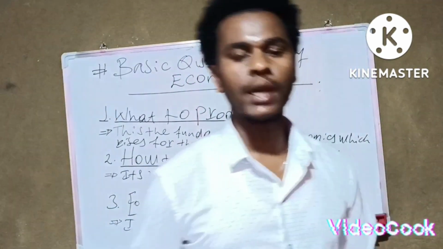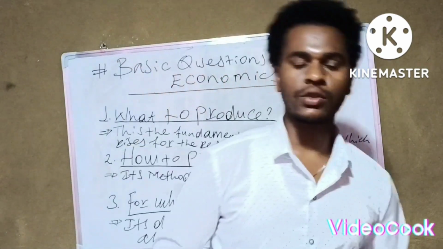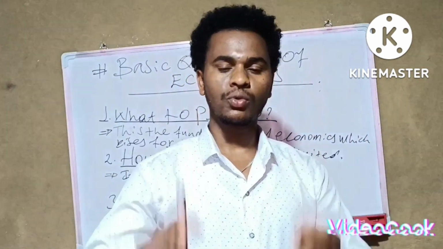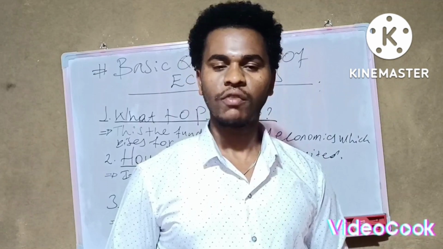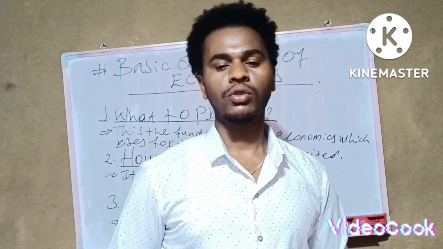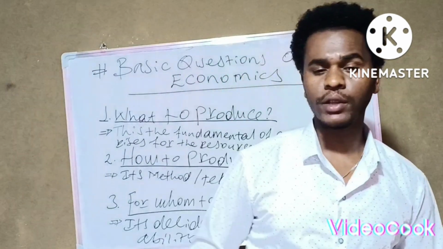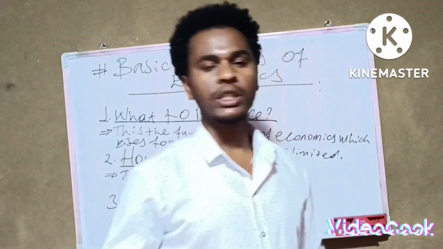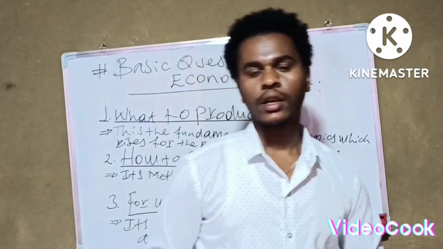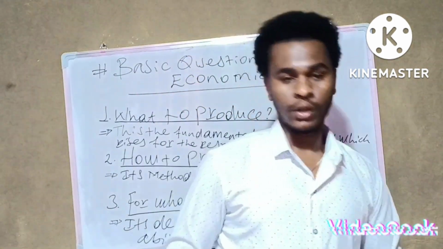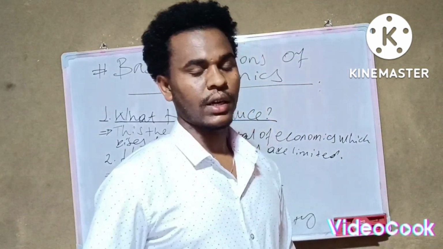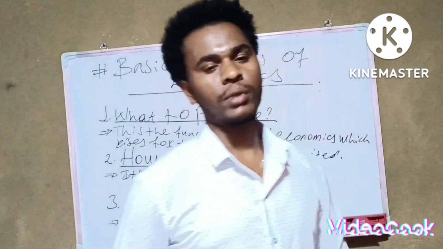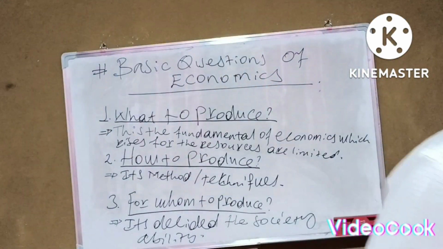Those are the main questions of economics. The main issues include how to control inflation, how to control unemployment, how to increase productivity, and how to manage monetary policy, including expansionary monetary policy.